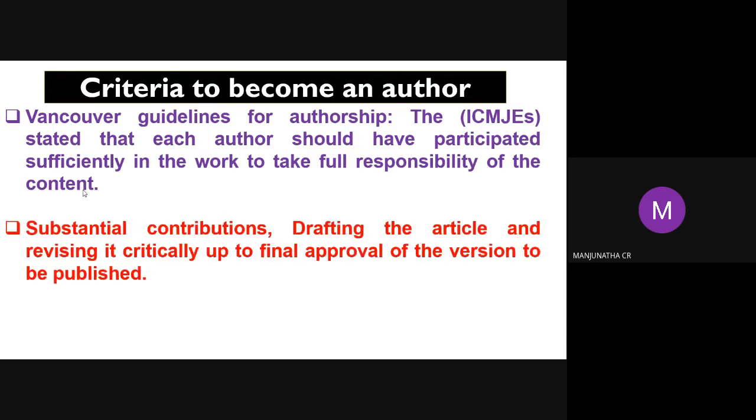Next, substantial contributions to the experiment conduction, like data collection, sample collection, data interpretation, everything. It is very important. Drafting the article, they are participating in drafting the article, writing the research paper, or correcting the research paper, that is also important. And revising the manuscript critically up to final approval.